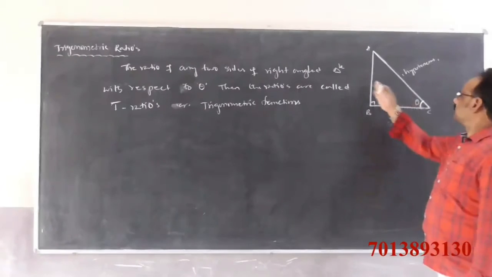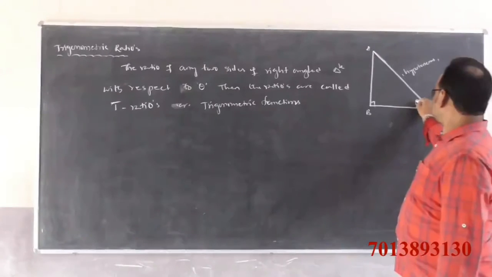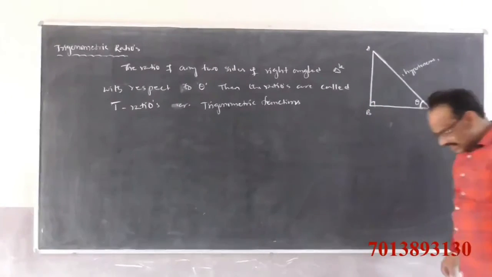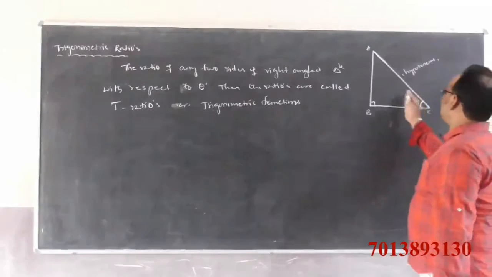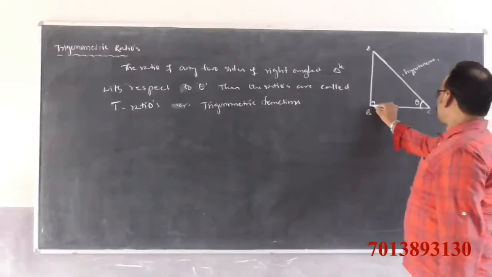If you take theta here, this side, that is AB, is clearly the opposite side to theta. What about BC?